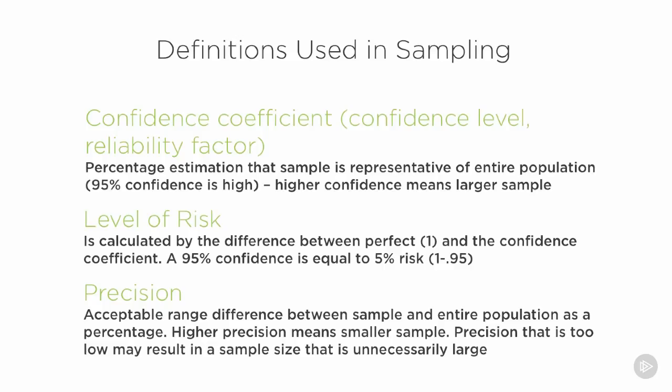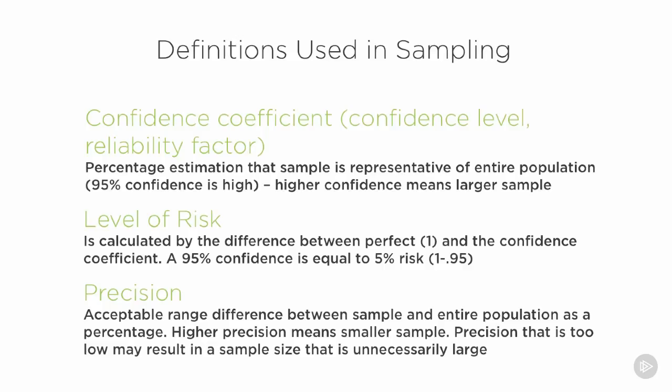They'll say that the results are plus or minus 3%. That is their level of risk, 19 times out of 20, which would, of course, indicate a 90% confidence factor.